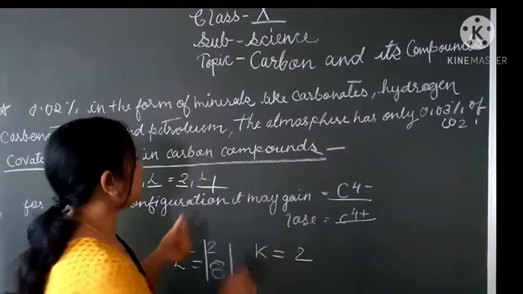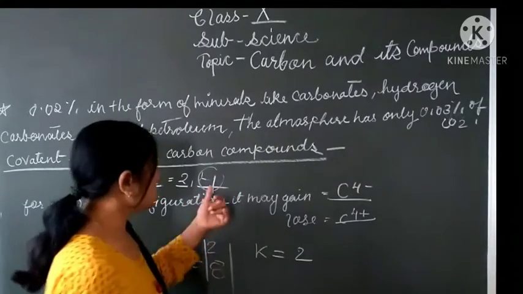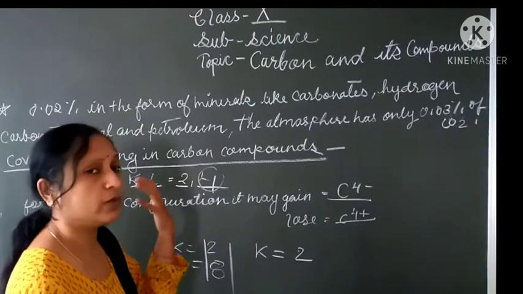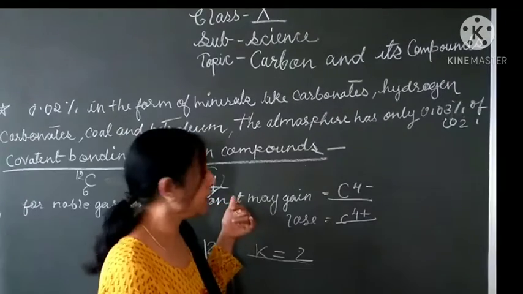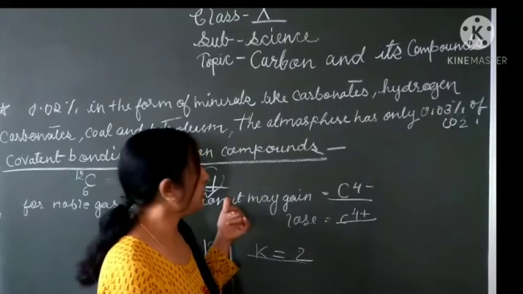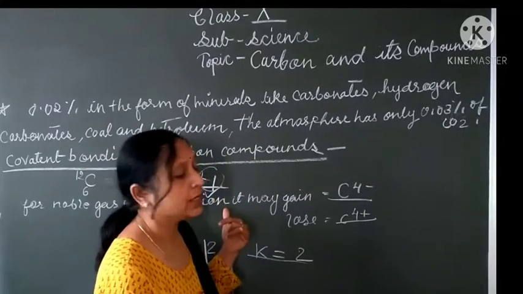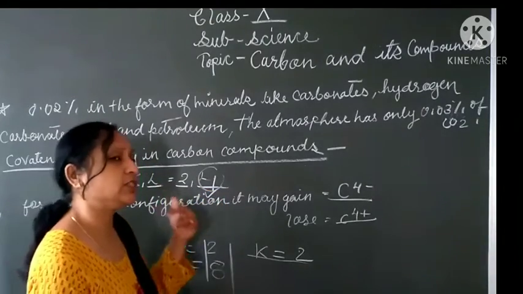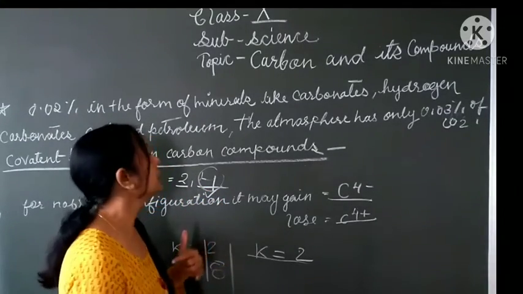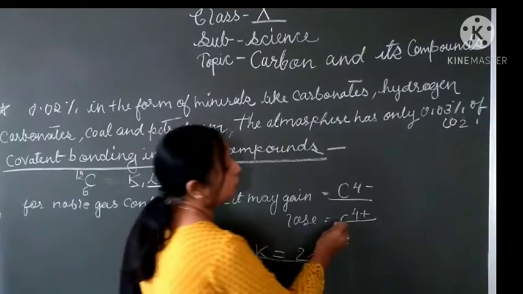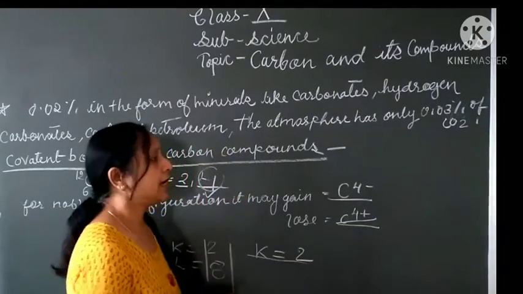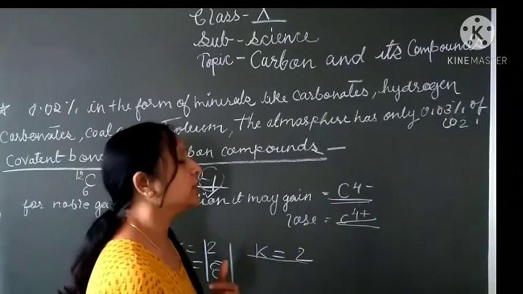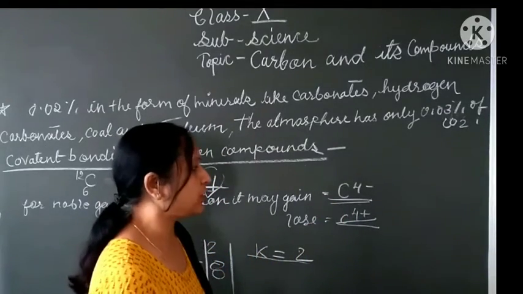For losing 4 electrons, it requires very high energy, which is not energetically favorable. So it is impossible for carbon to lose its 4 electrons, and to gain 4 electrons also is not possible for carbon. So how does carbon solve this problem?